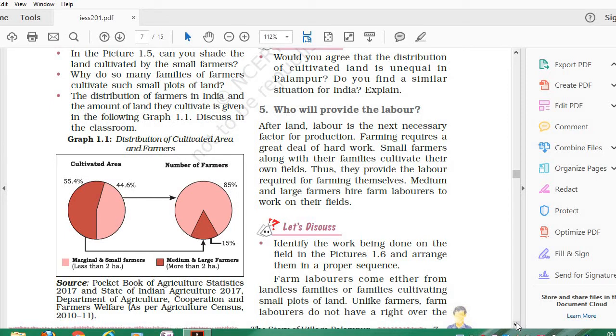First they would like to keep it for home consumption, and they are left with a smaller amount of farm produce which they can sell in the market. So next season they will have a lesser amount of capital as compared to medium and large farmers. That shows that uneven distribution of land leads to this: rich farmers become richer with time and poor farmers become poorer with time.